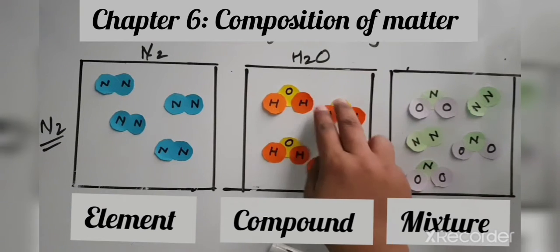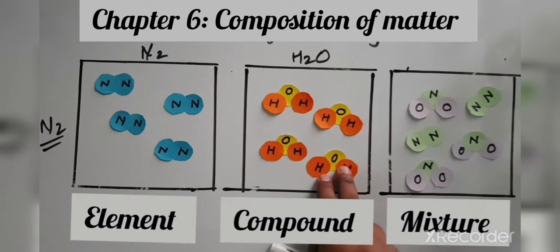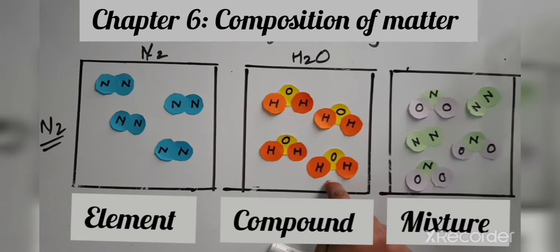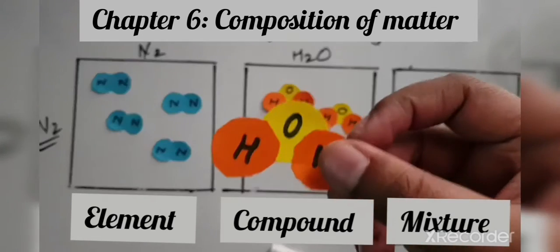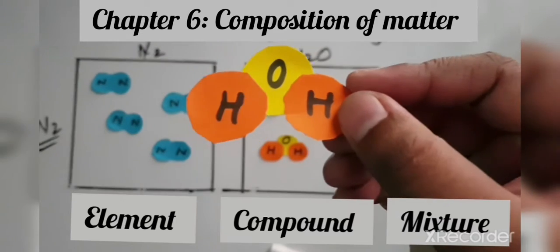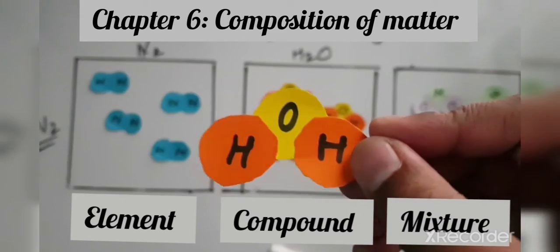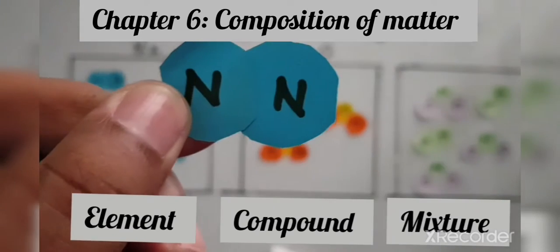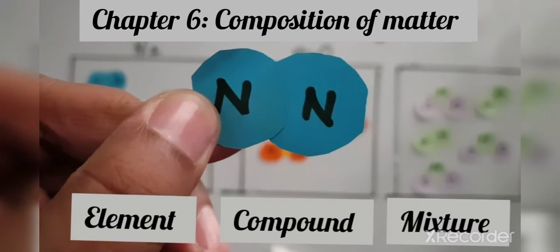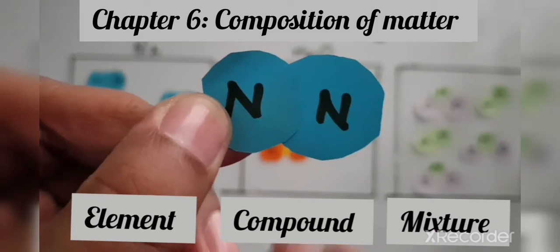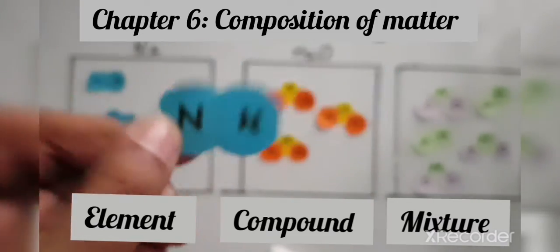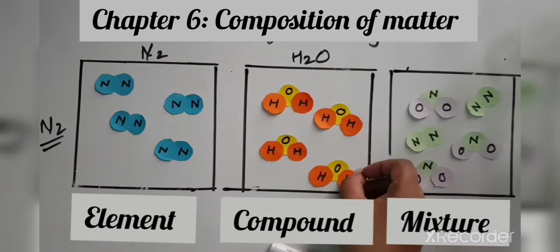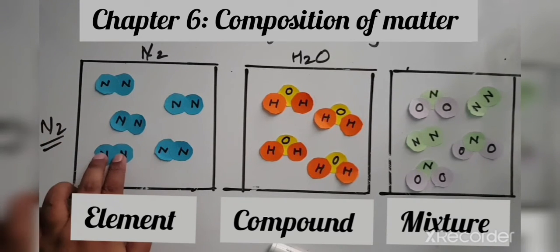So we have the same type of molecule. The molecule is what? H2O. But when we consider the atoms in this molecule, the atoms are different. Which two atoms are there? Hydrogen and oxygen. And here, which two atoms are there? Both are nitrogen only. So that's why we can consider this as an element, and this one we will consider as what? A compound. So this is a compound and this one is an element.